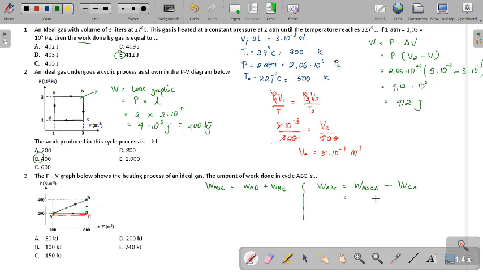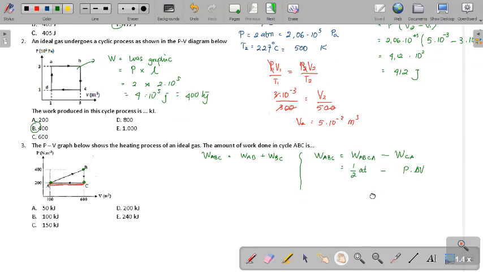This is the area of the graph, half base times height, minus C to A, which is isobaric, so we can use pressure times delta V.